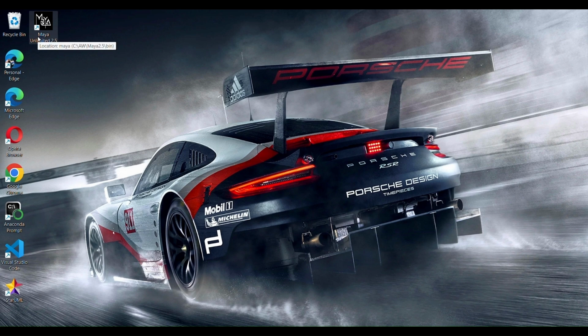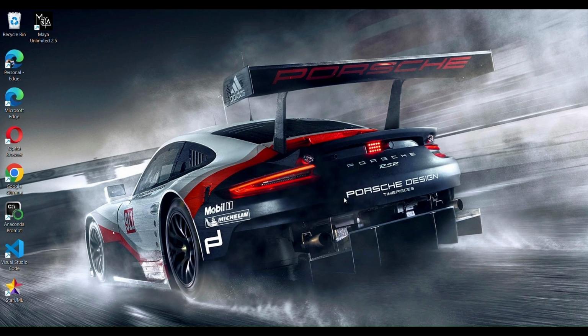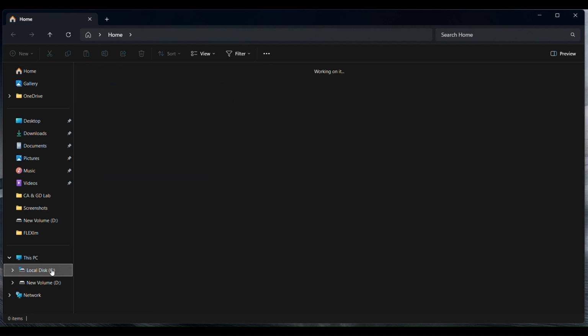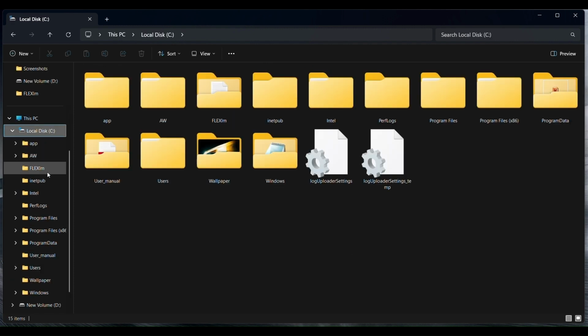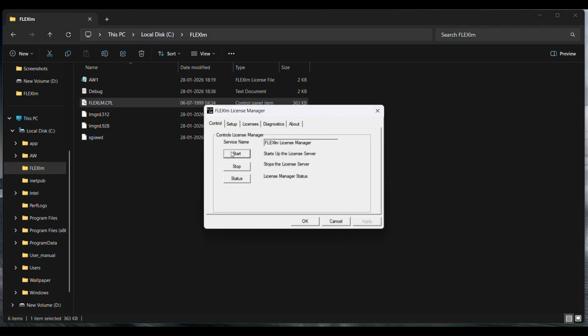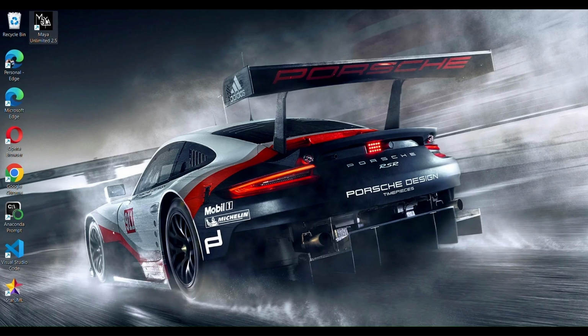Now try to open Maya software, but it raises an error because it is a licensed version. To overcome this problem, go to local disk C, open FlexLM folder, double click on flexlm.cpl, click on Start, click on Status, click on OK. Now your Maya software will work.